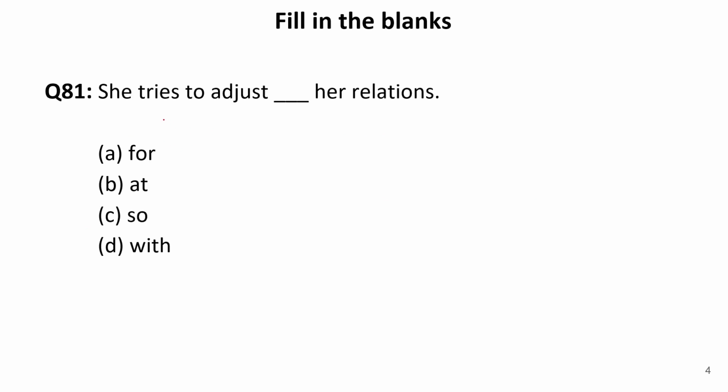The first sentence is, this is question number 81 because till 80 we have done in our earlier session. She tries to adjust dash her relations. Now relations means relatives and the relation with them. So this is actually a noun. Now let us see what word should come in this blank. The options are: for, at, so, with.